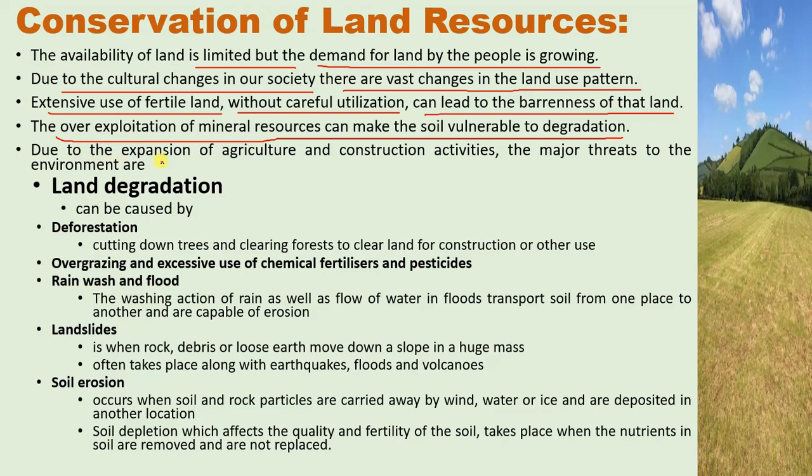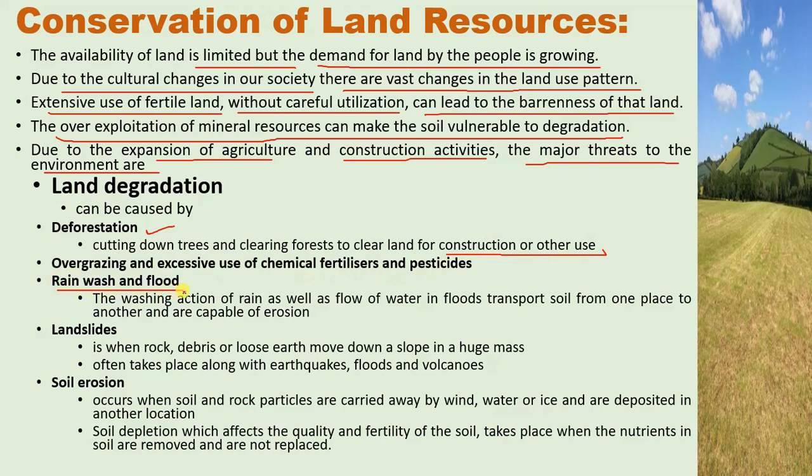Due to the expansion of agriculture and construction activities, there is a major threat to the environment. Land degradation can be caused by deforestation. You know that deforestation is cutting down trees and clearing forests to clear land for construction or other use. Overgrazing and excessive use of chemical fertilizer and pesticide also cause land degradation.